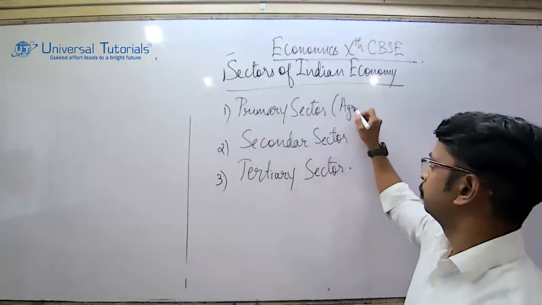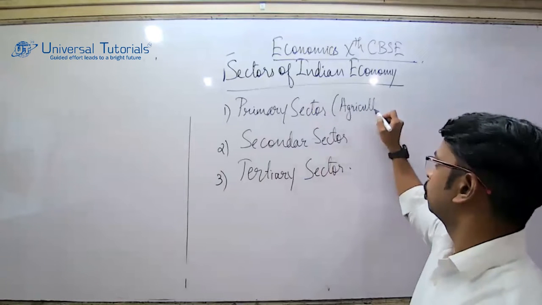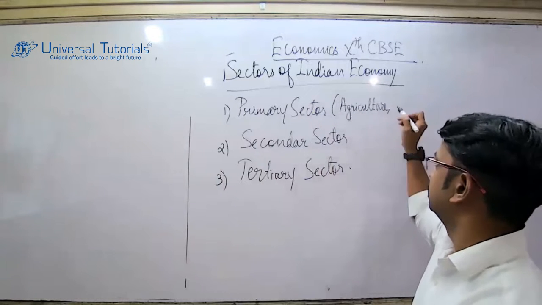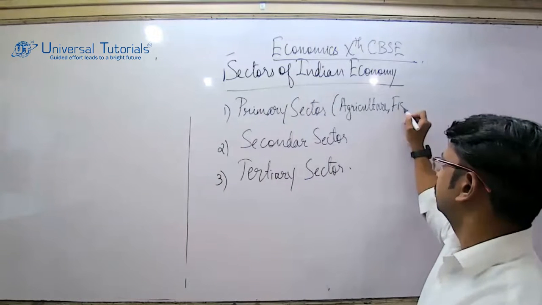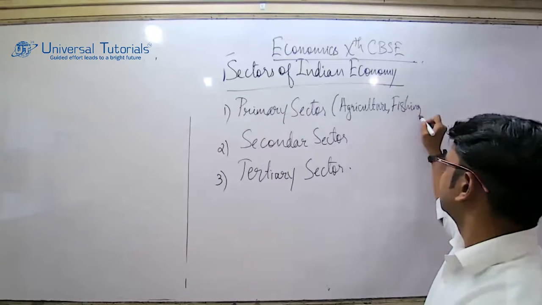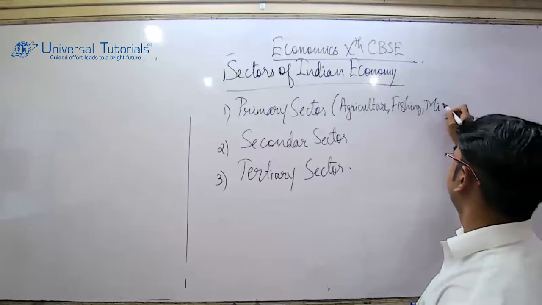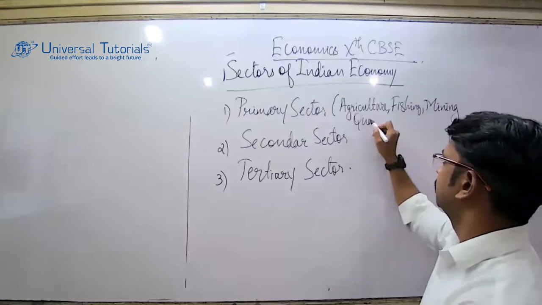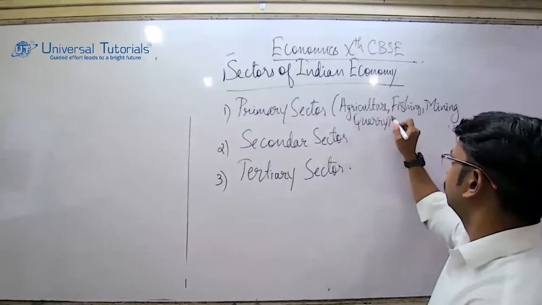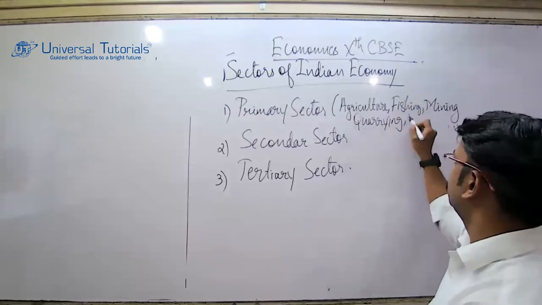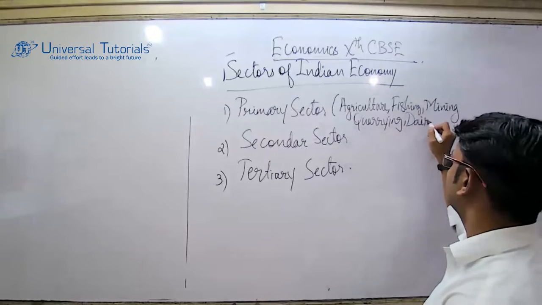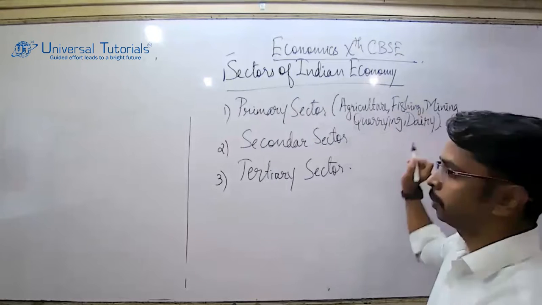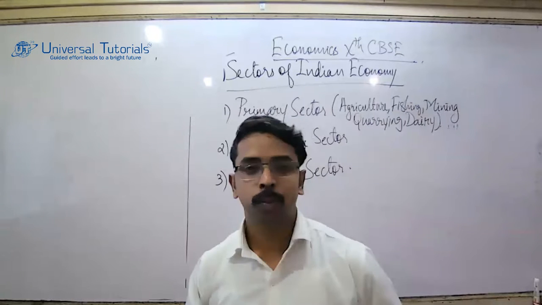So first thing, the most important, we call it the agricultural sector. Second, it is fishing. Next, it is mining and quarrying. And along with fishing and mining, we can also use dairy farming. Actually, it's a part of agriculture, but we just separate it. So what is this primary sector all about?